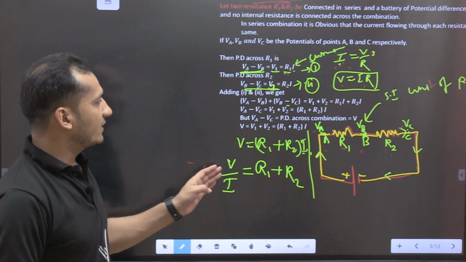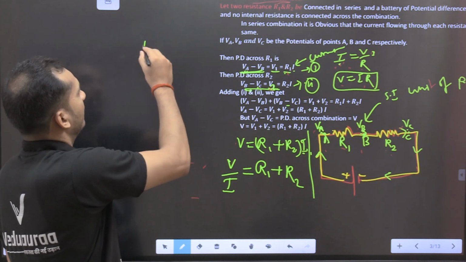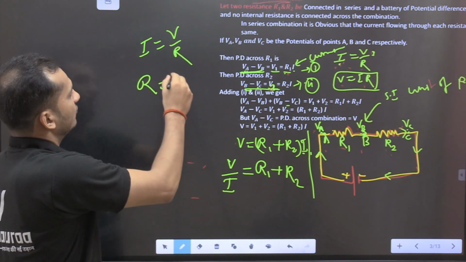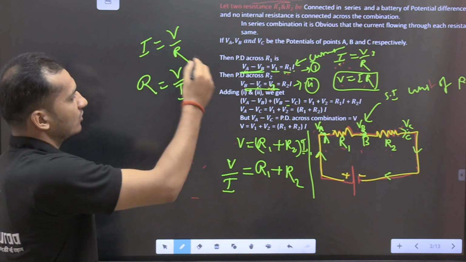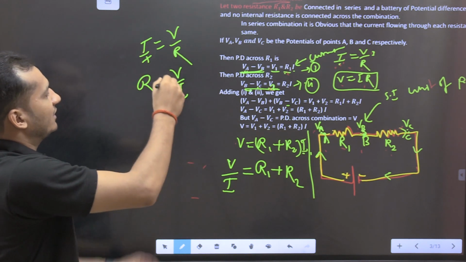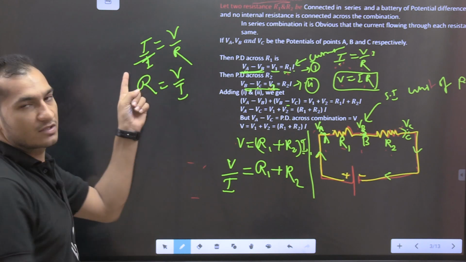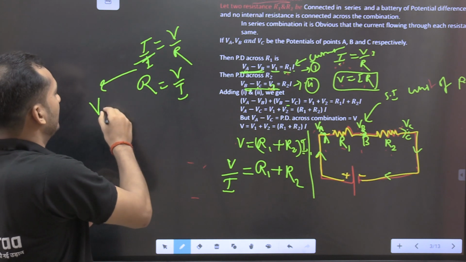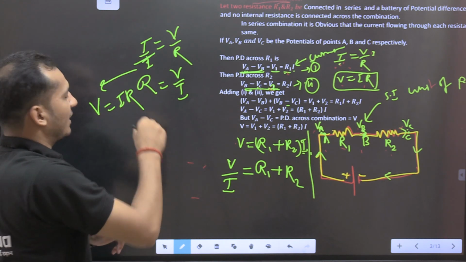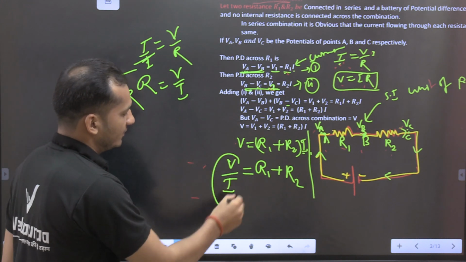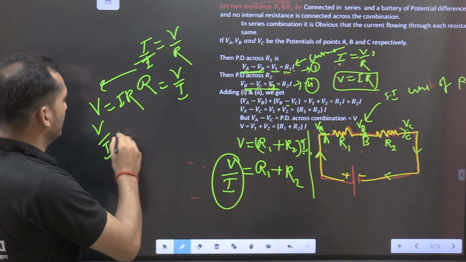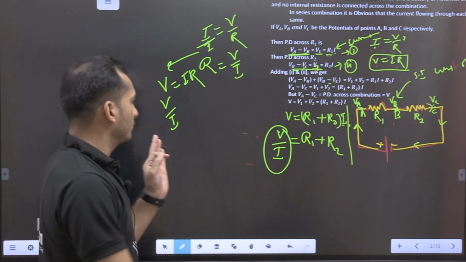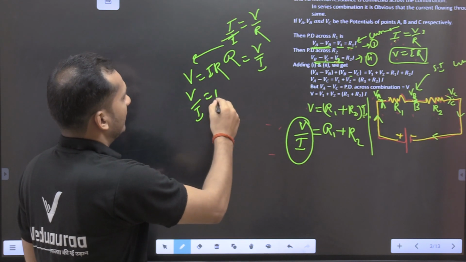Now according to Ohm's law, what is V by I? I equals V by R, so R equals V by I. Taking the cross multiplication, the denominator is 1, so V times 1 gives V, and I times R gives IR. Since I is multiplication on that side, we divide it across, so V by I is our R.